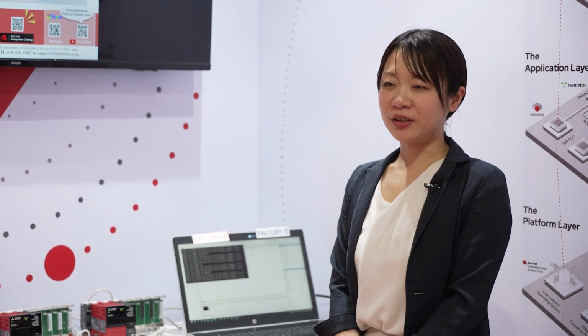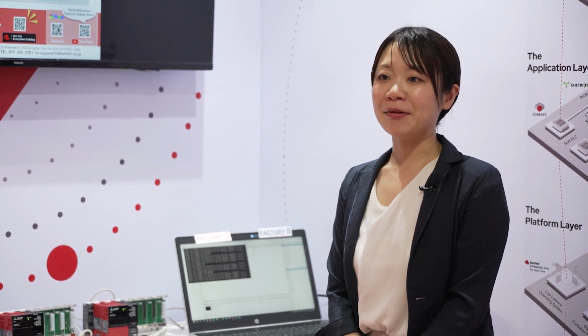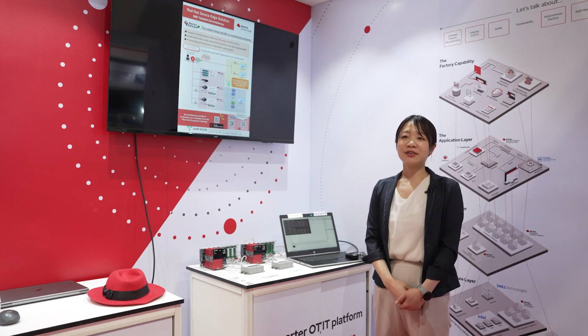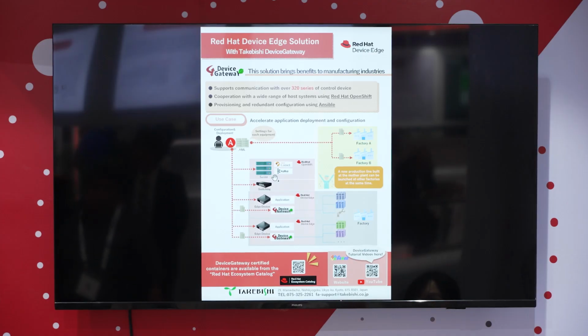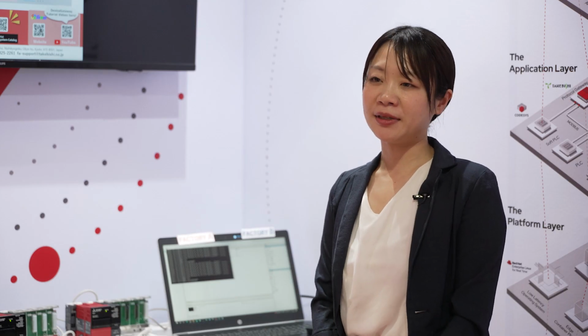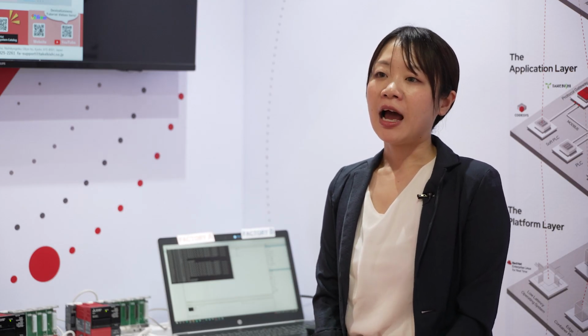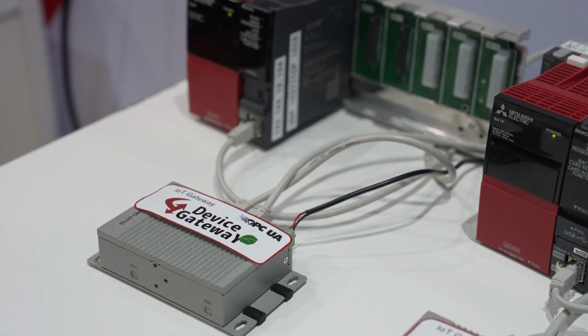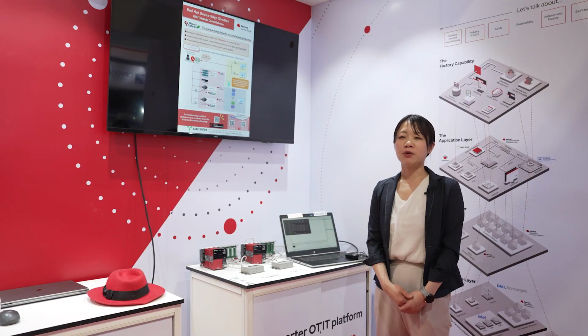A new production line built at the mother plant can be easily launched at the other factories likewise. By using Red Hat Device Edge, which consists of the following three components: Red Hat Enterprise Linux for Edge, a small-footprint-oriented OpenShift, namely MicroShift, as a container platform, and the automation platform Ansible, Takebishi Device Gateway will be a very powerful device for scalable smart factory deployment.